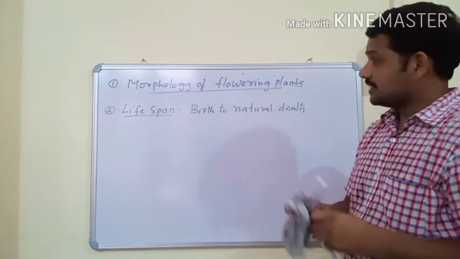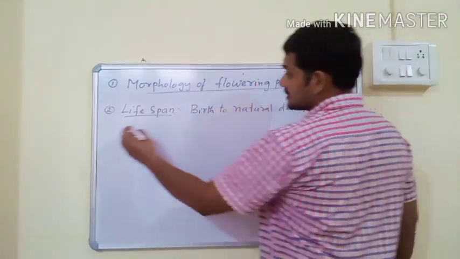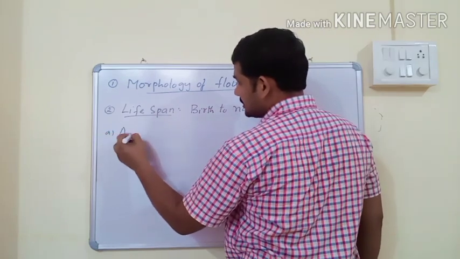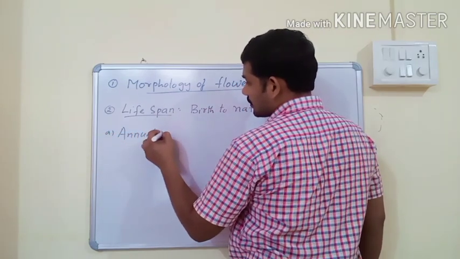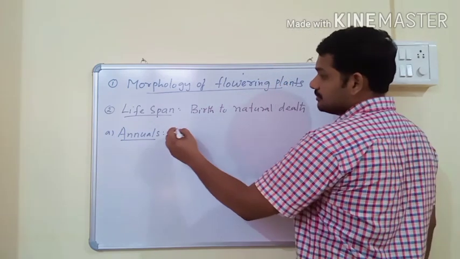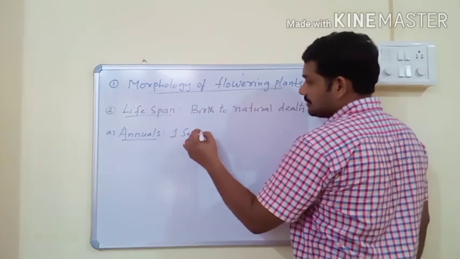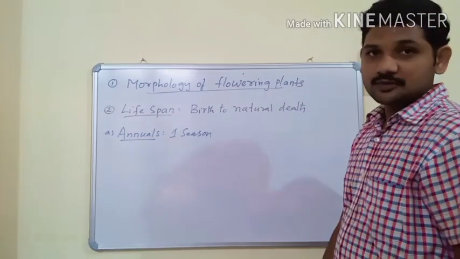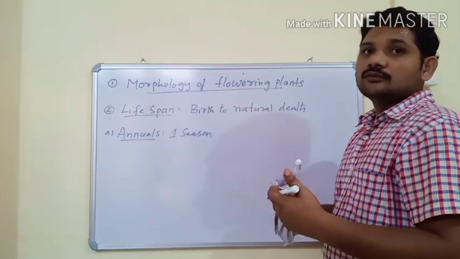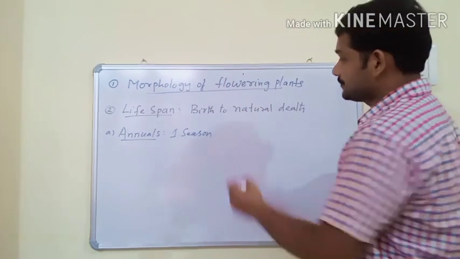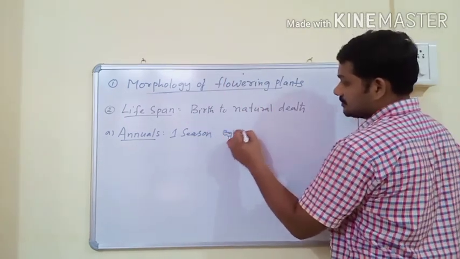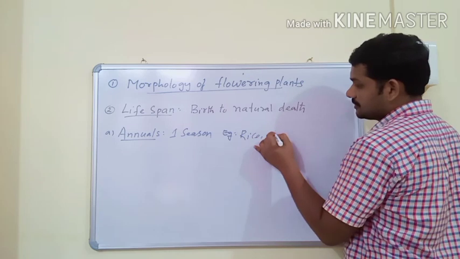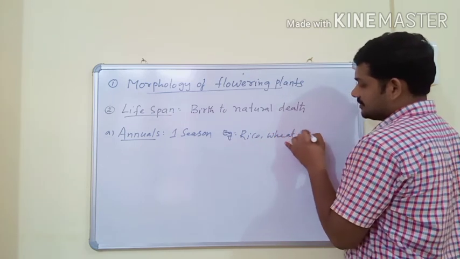According to lifespan, angiosperms or flowering plants are of three types. Annuals: lifespan with one season. This lifespan may be a few days to 1 year. The best examples are rice, wheat, maize, etc.